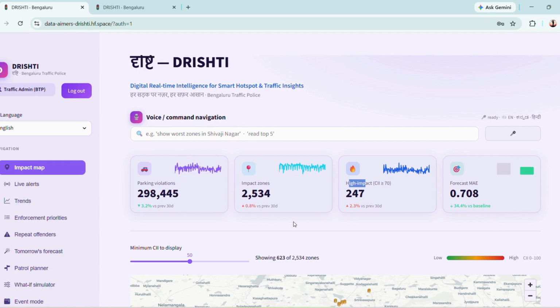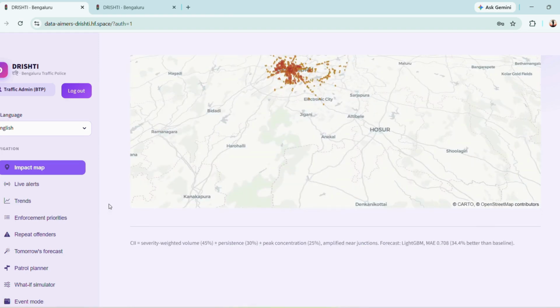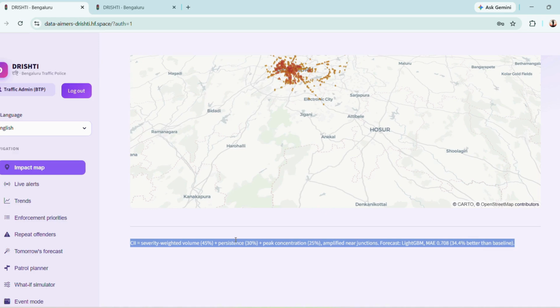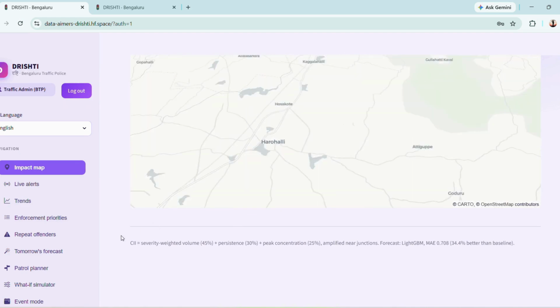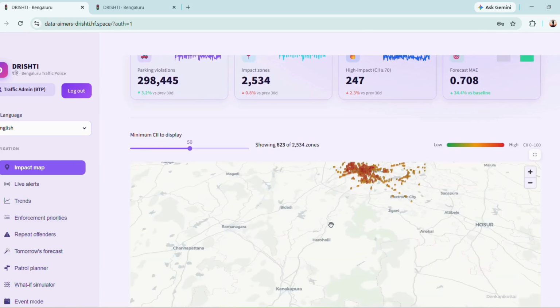Now, this high impact tells about the CII. What is CII? Here at the bottom, we have given the formula that we have used for CII. CII equals severity-weighted volume, which is 45%, plus persistence, 30%, plus peak concentration, 25%, amplified near junctions. The forecast is done with the LightGBM algorithm and MEA.